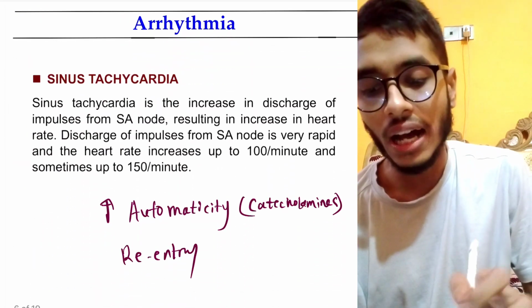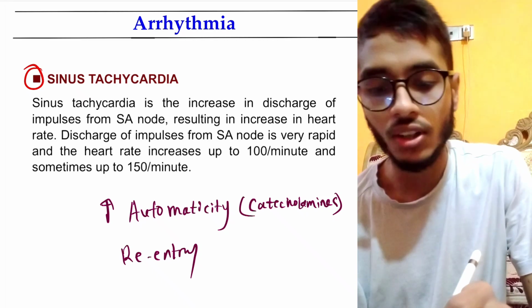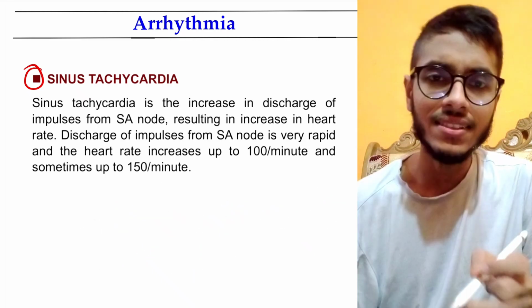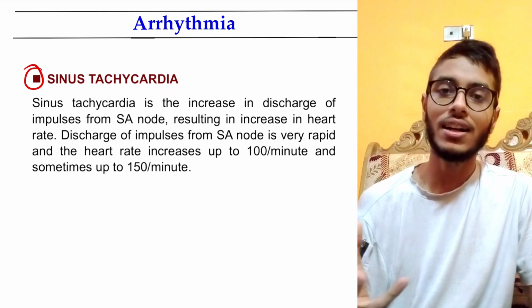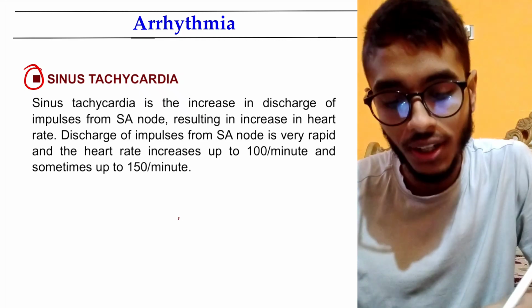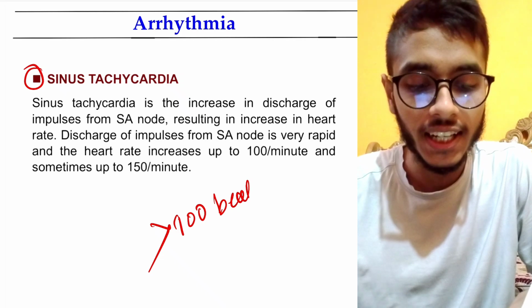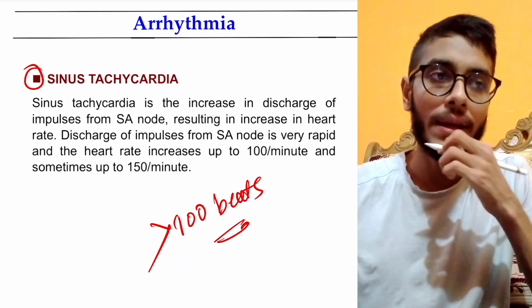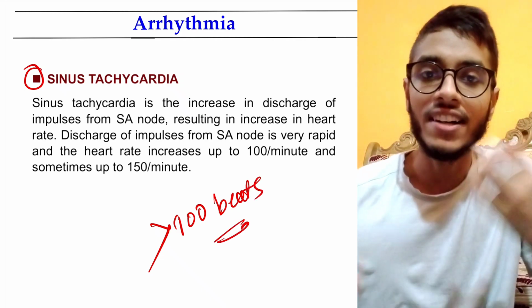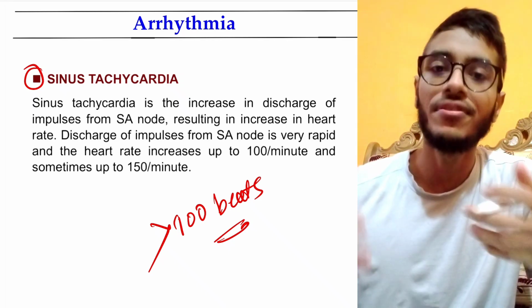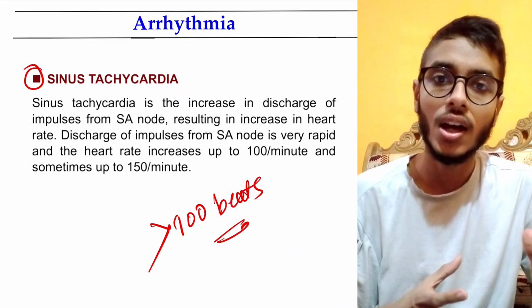Okay, then we are going to talk about sinus tachycardia. Sinus tachycardia is nothing but the normal tachycardia we talked about. When heartbeat is more than 100 beats per minute, we call it tachycardia. Basically the SA node fires up, and it may be due to many physiological and pathological conditions.